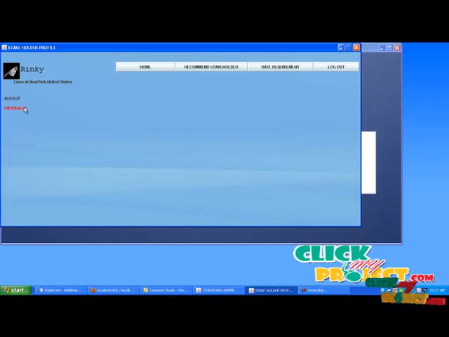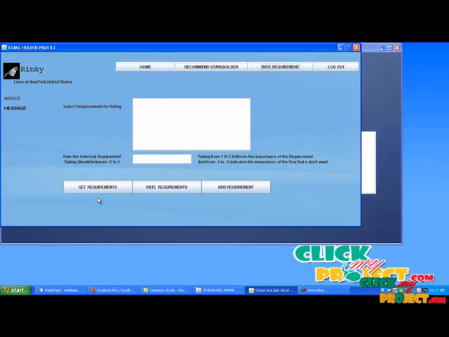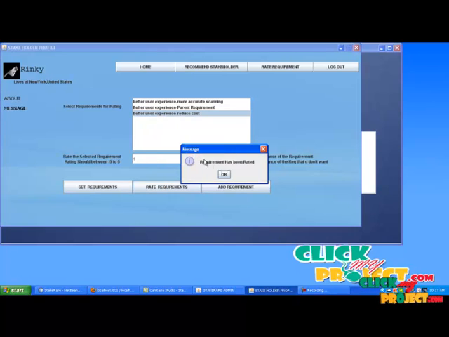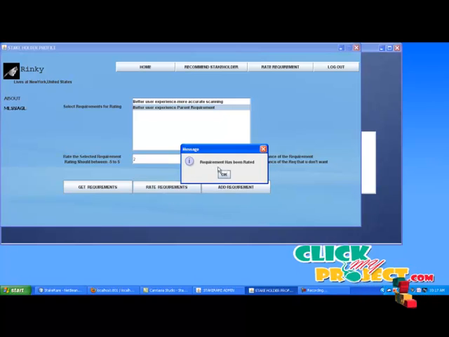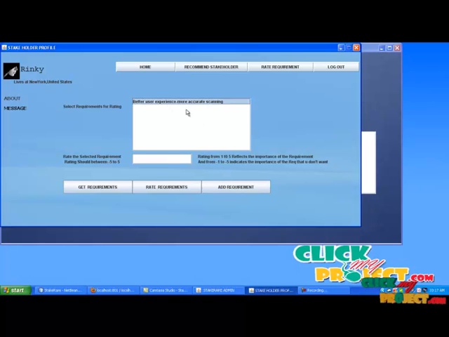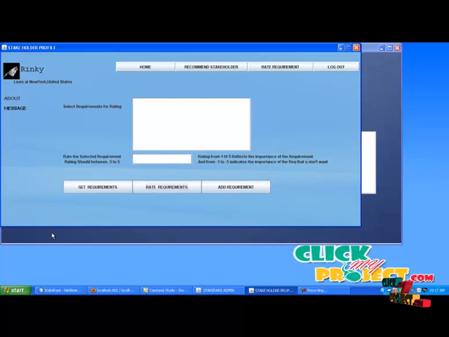Click message button, click new recommends. After seeing this message, click rate recommend. Select get recommends. It will display number of initial recommends. Rate the recommends. If you want, you can give negative ratings too. So after rating all the recommends, click logout button.